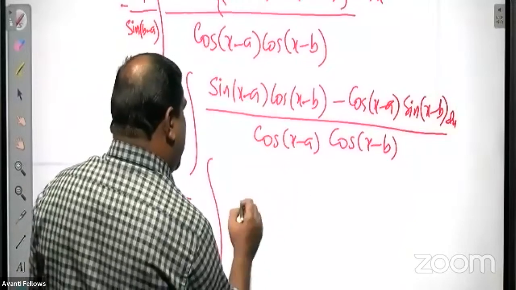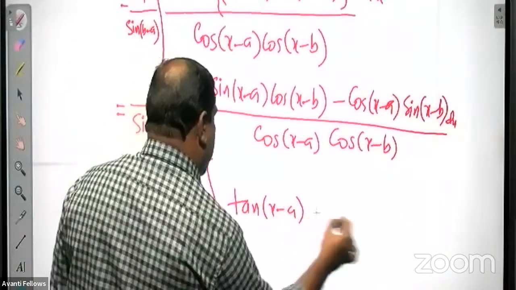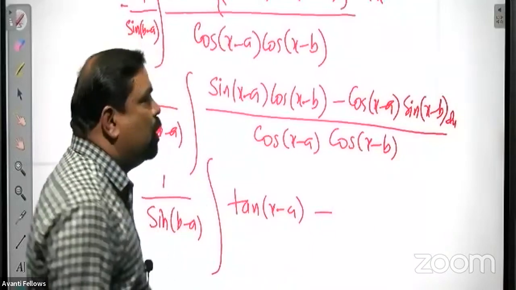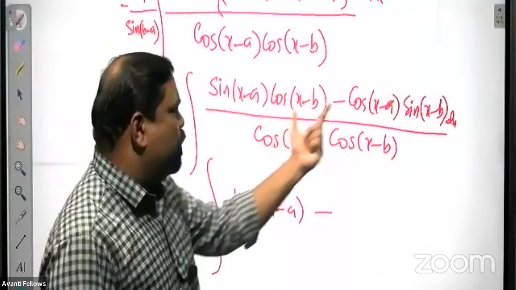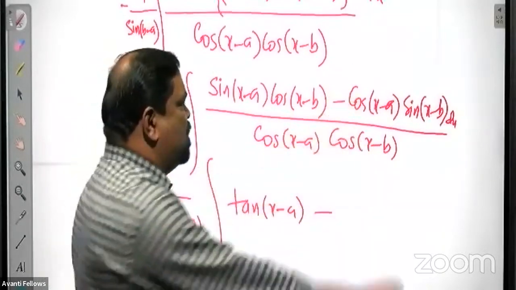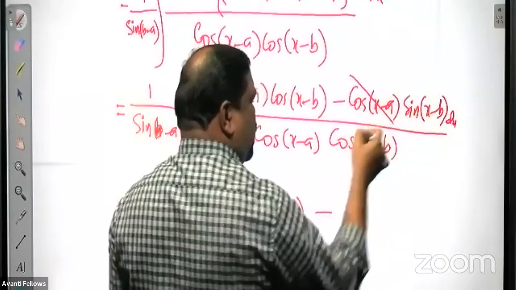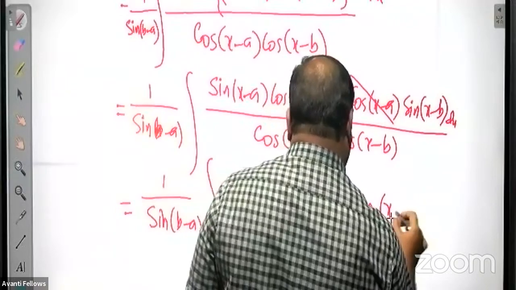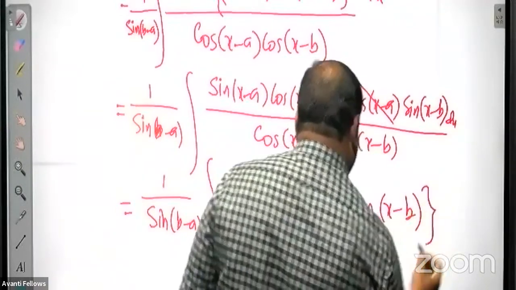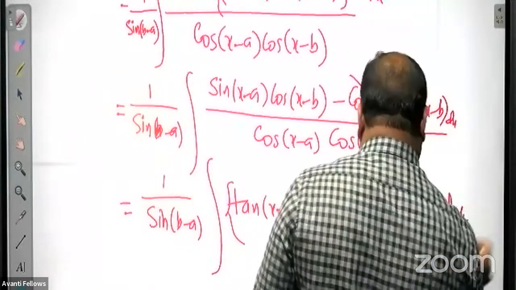That means tan(x minus a) minus, and the second term, cos(x minus a) into sin(x minus b) divided by cos(x minus a) into cos(x minus b), means cos(x minus a) will be cancelling. The remaining is sin(x minus b) divided by cos(x minus b), that is tan of (x minus b) dx.